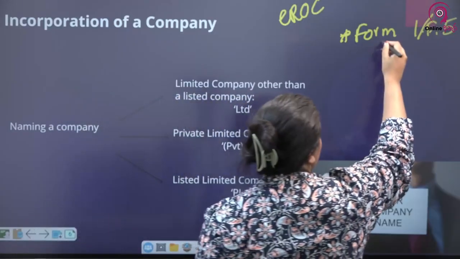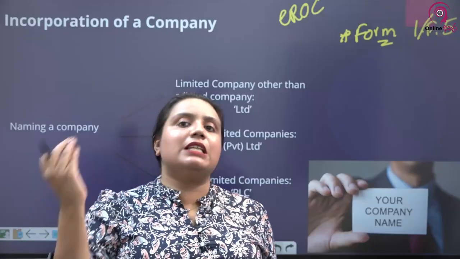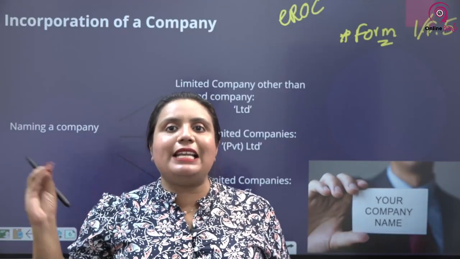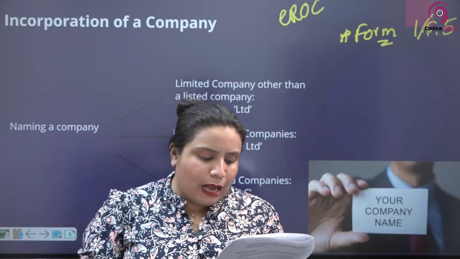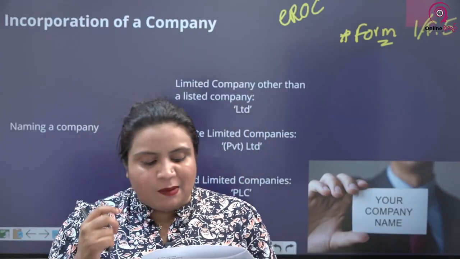The most common one is Form 1. So Form 1 is for all other companies, and Form 5 is for guarantee companies.